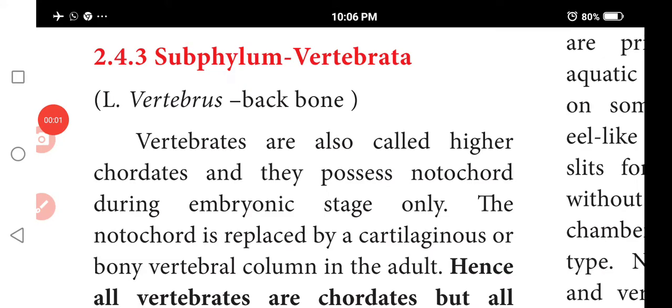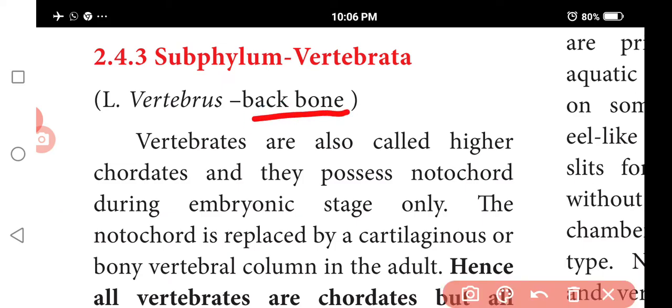Now we are learning subphylum Vertebrata. Do you know that Vertebrata means backbone? Some organisms have a backbone, particularly the higher organisms. At the time of embryonic development, the backbone will be developed.